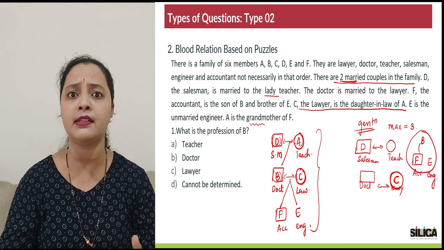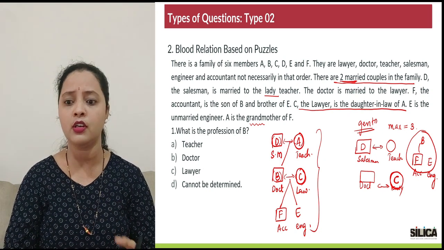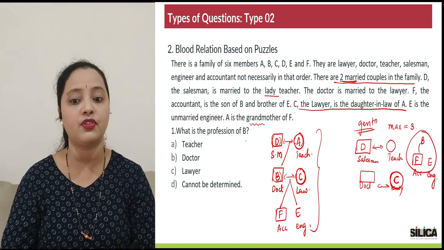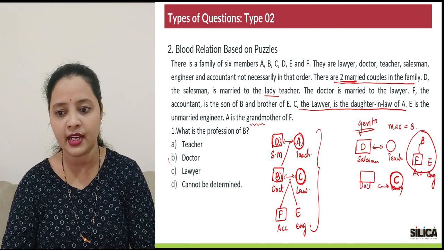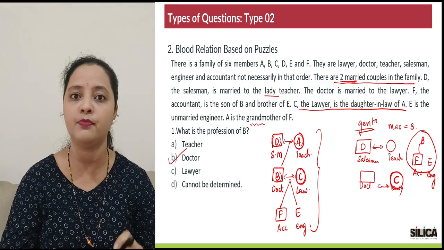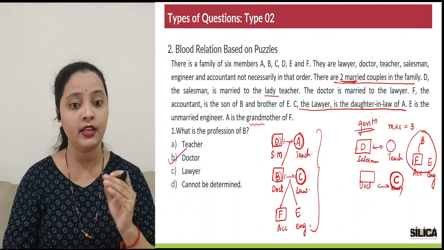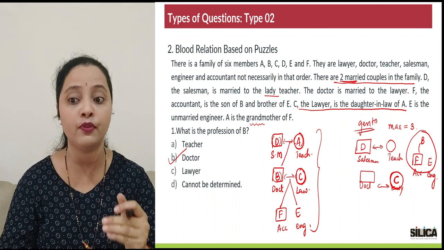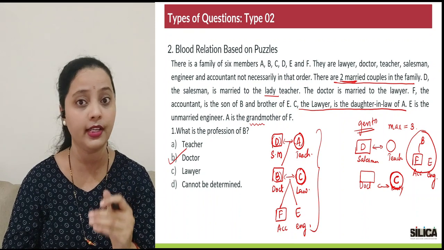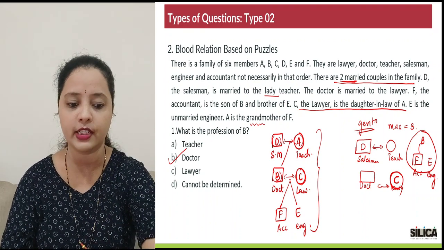Now once the family tree is complete, it's very easy to answer the question. So let's see, what is the profession of B? I can see it's doctor. So option B would be the answer. Idea clear? So just carefully try to revise the points that I've told you with respect to blood relation puzzles. Okay, it's important. Now let's move to the next type.